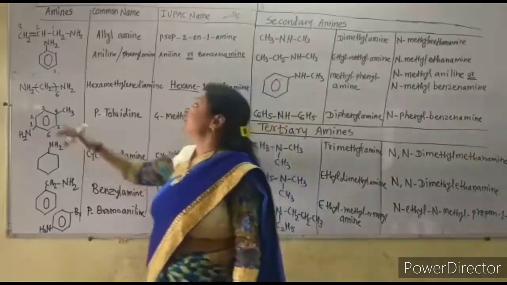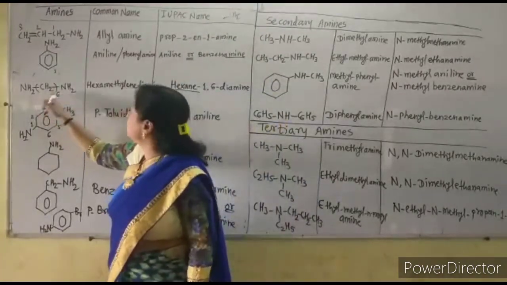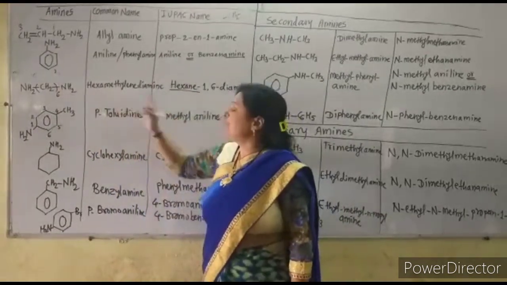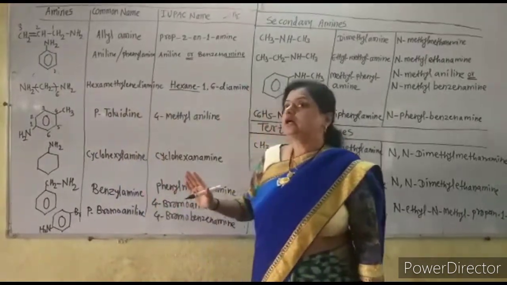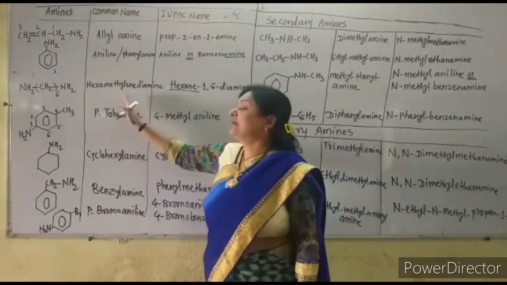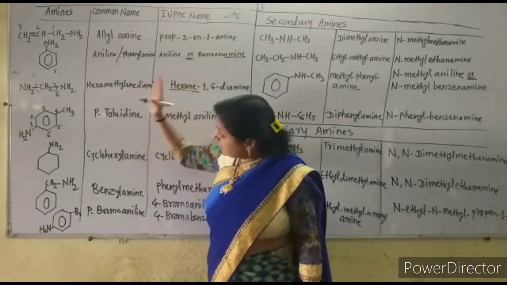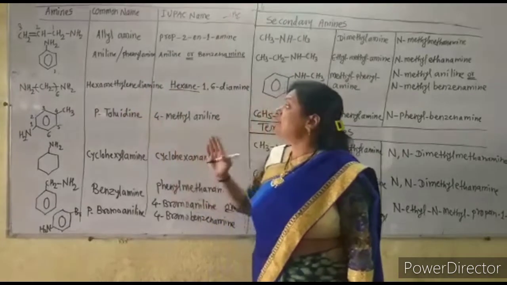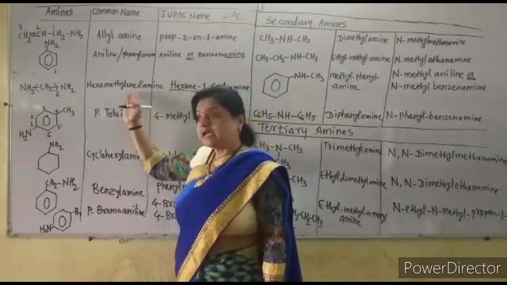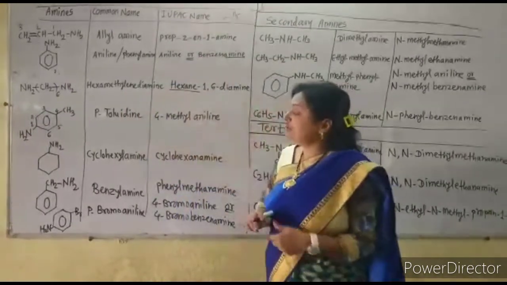But here 6 CH2 are joined to each other, so it is hexamethylene diamine. This is also a very important compound for the manufacture of nylon 66 in polymer chemistry. We have to write the name of this hexamethylene diamine as the reagent for nylon 66. So this is a very important compound.